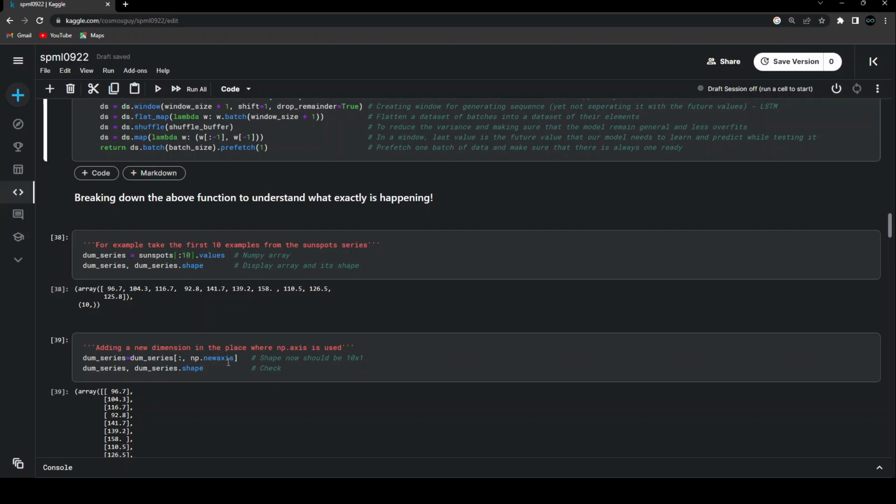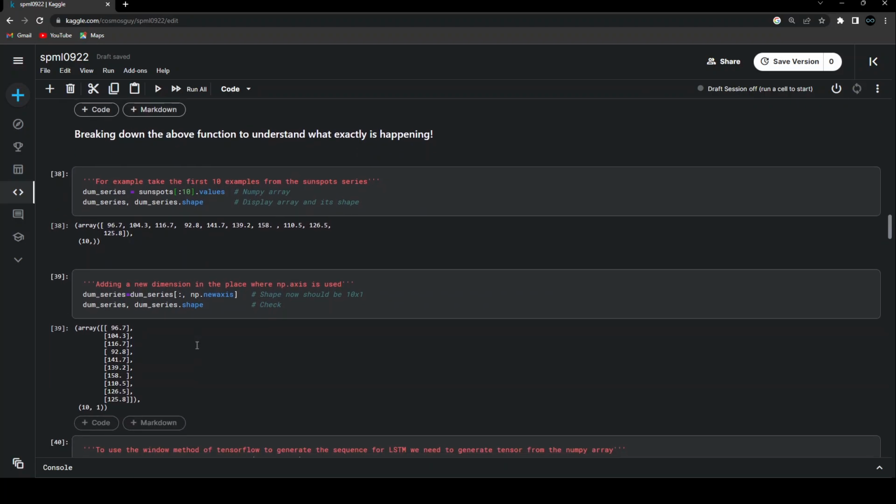This np.newaxis simply creates an extra dimension wherever we use it. For example, if I use np.newaxis after this again, it will give me a shape of 10,1,1. So that's how np.newaxis is used. It just adds an extra dimension to our data. After doing this, that's how our data is going to look.